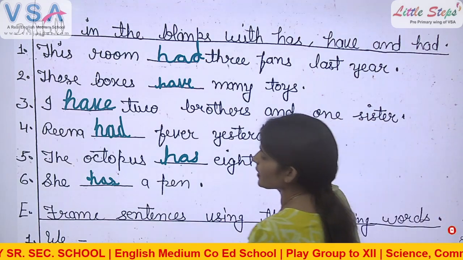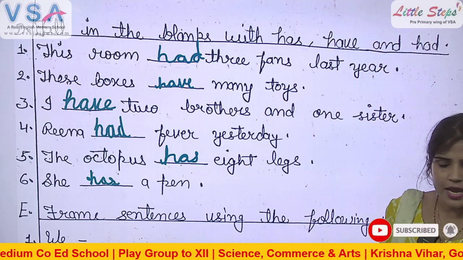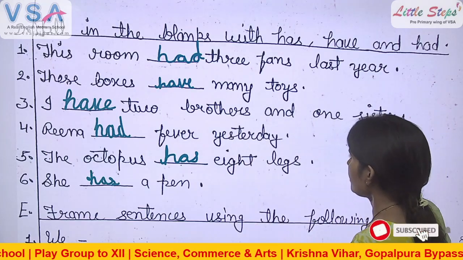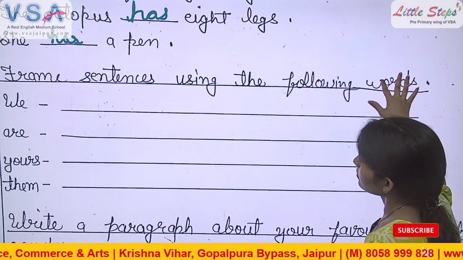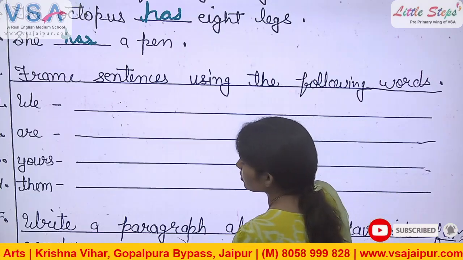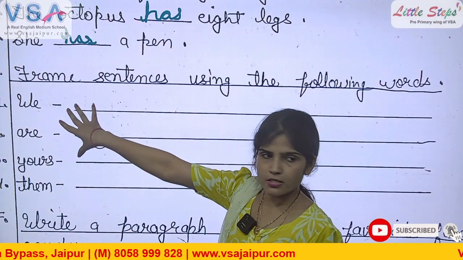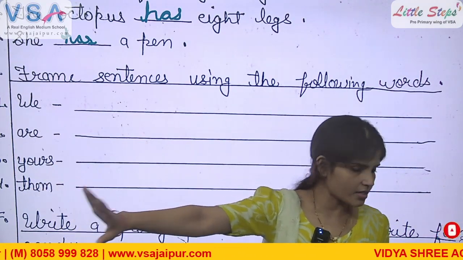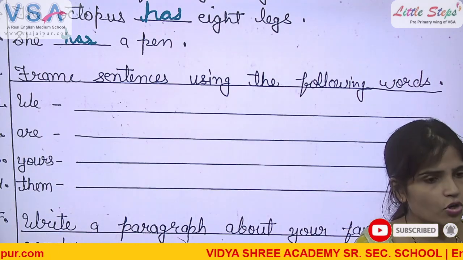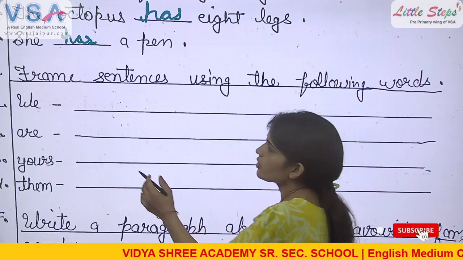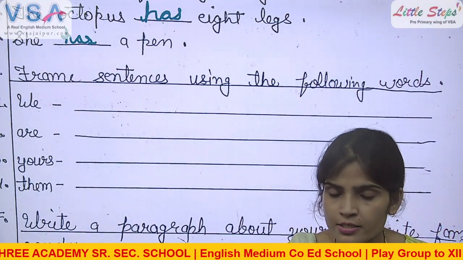So this exercise is completed. Now there is another exercise, exercise E. Look at exercise E. Look, frame sentences using the following words. Listen, with two words, we will frame the sentences right now, and with number 3 and 4, you will frame yourself at home. Got it? Number 1, we. We is a plural pronoun, right? The speaker. We is a speaker, right?